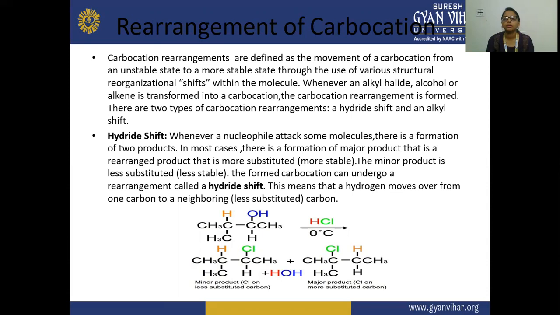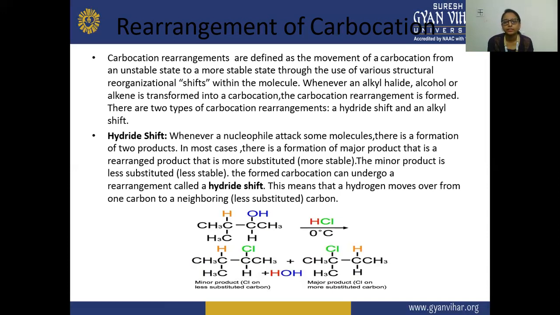There are two types of carbocation rearrangements: a hydride shift and an alkyl shift.